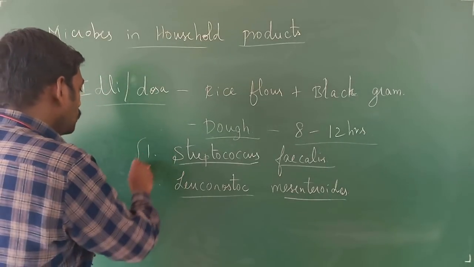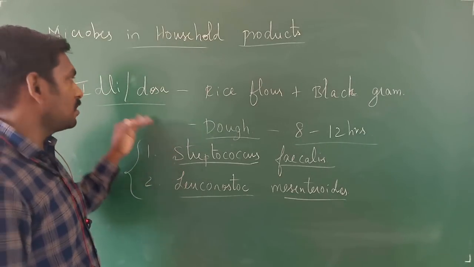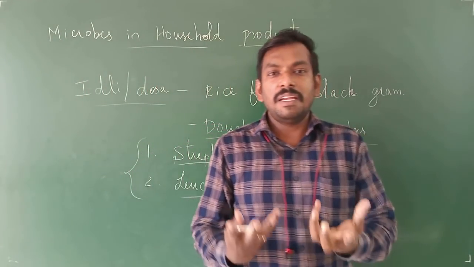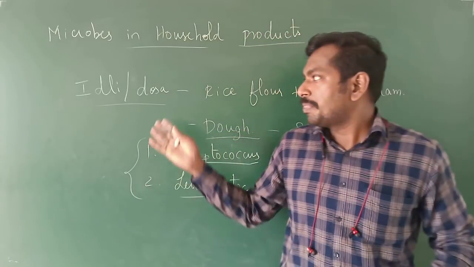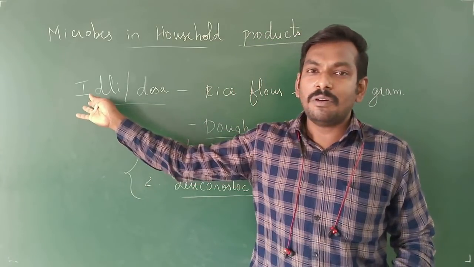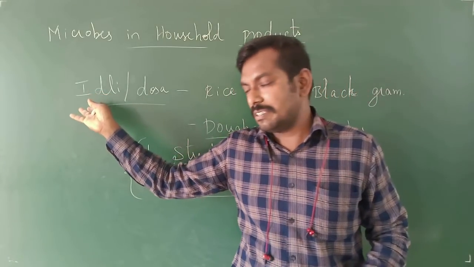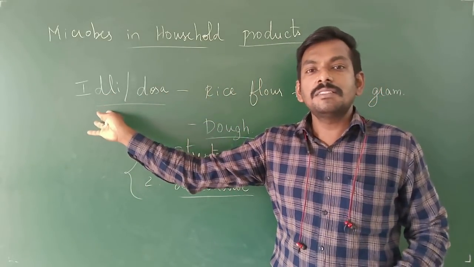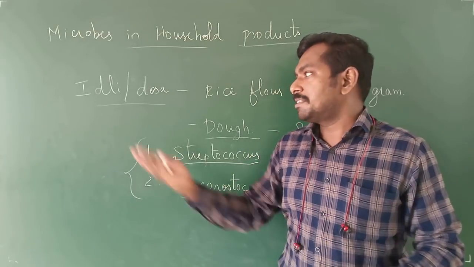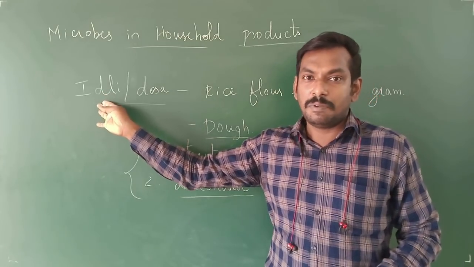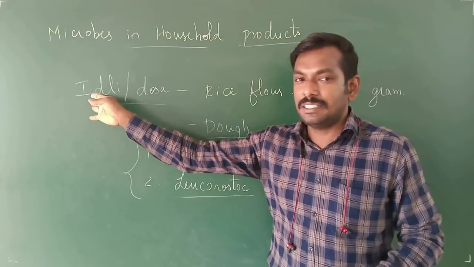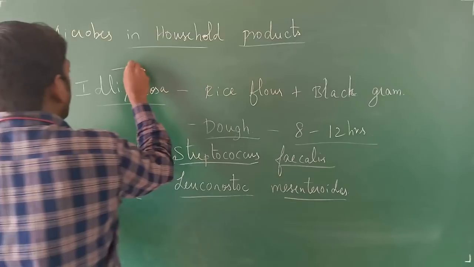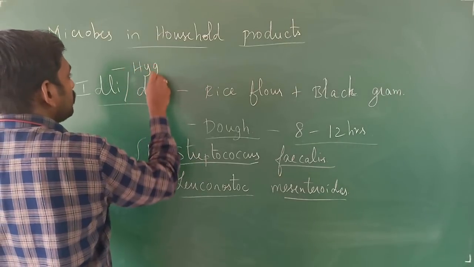Right? So these two organisms are involved in the making process of idli, and as you know, idli is steam boiled. So no bacteria or contamination will be present in idli, and it is also called the world's healthiest and cheapest food. You can make it at a cheaper cost, especially in India. So you will be having the best, most hygienic food in the world.